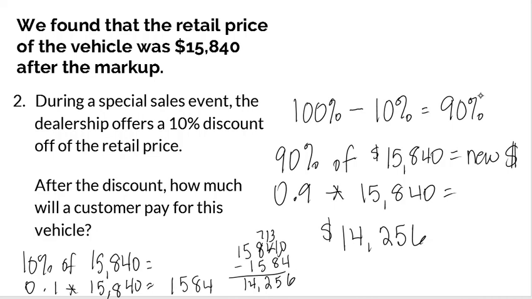Remember, we can either subtract the percents at the beginning and then multiply that times the original price, or start with the percent discount and then subtract that from the original price.